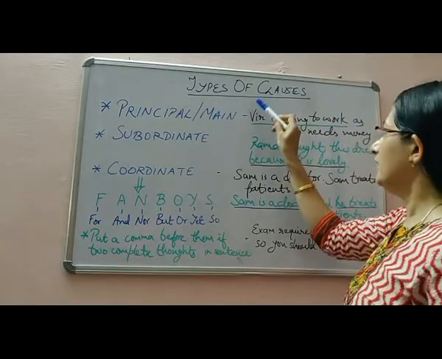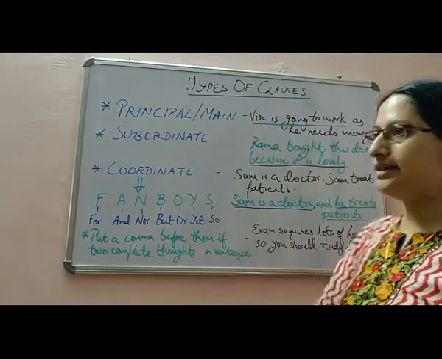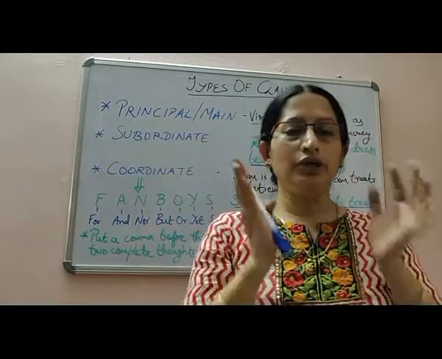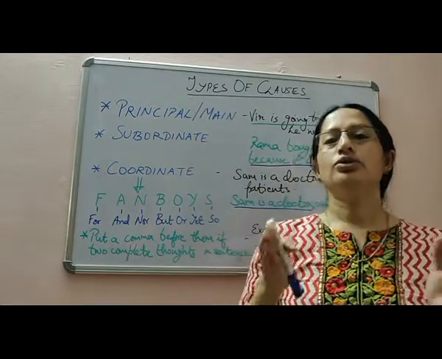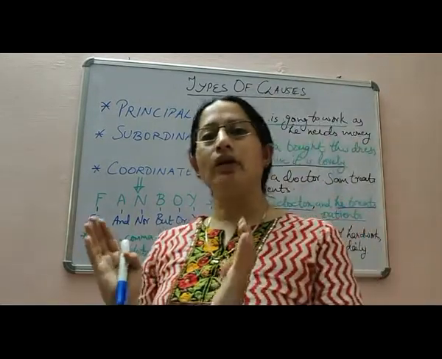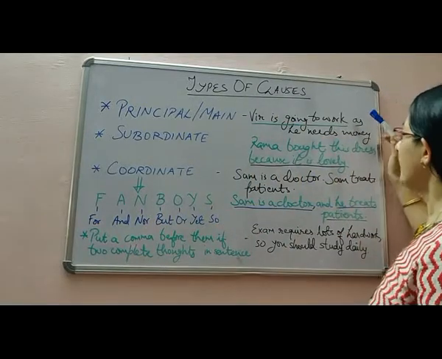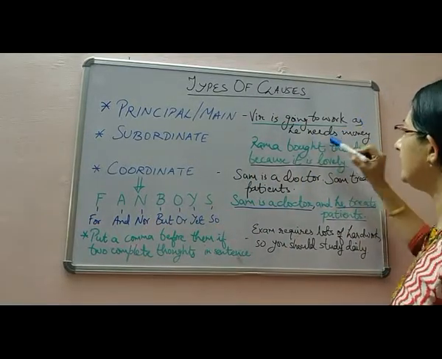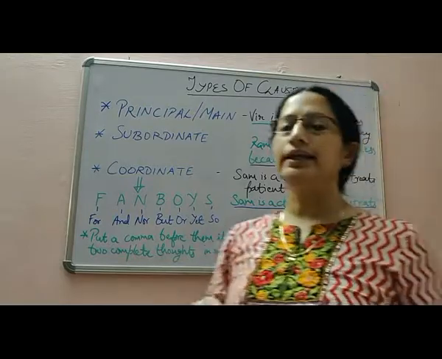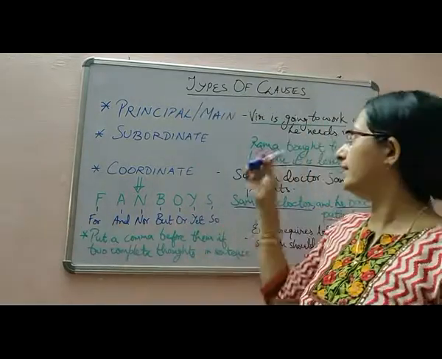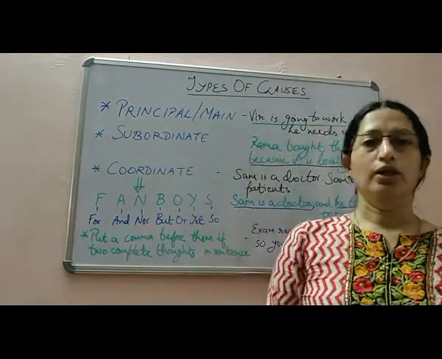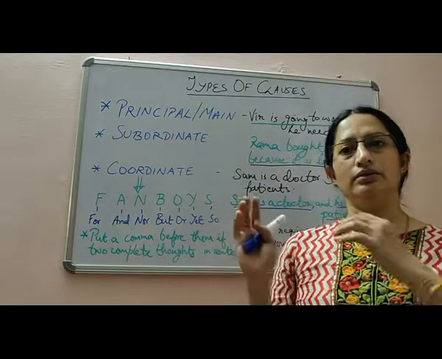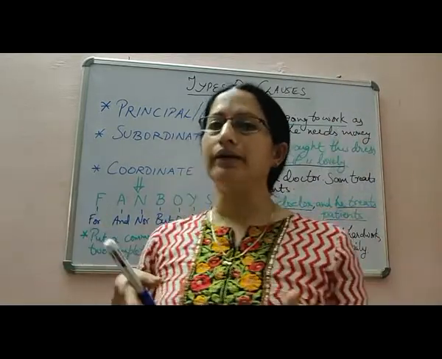So we can keep this part of the sentence on its own, we can put it as a sentence. So it is called the principal or main clause. While this part of the sentence, as he needs money, is dependent on the principal clause.